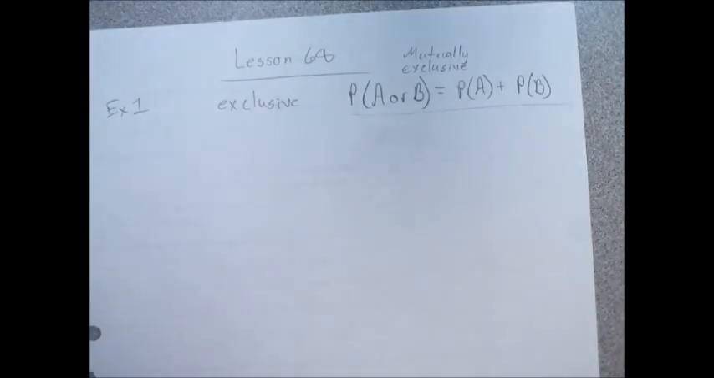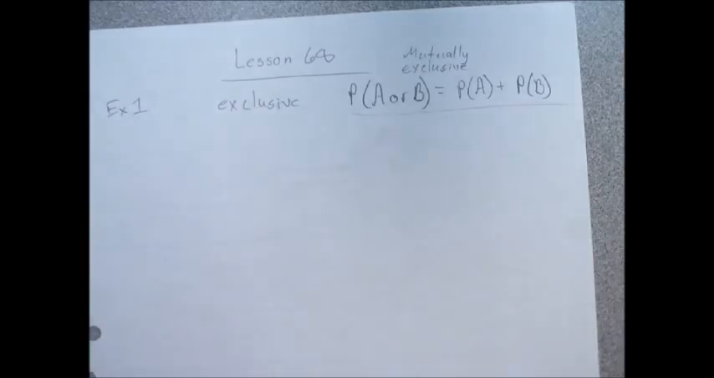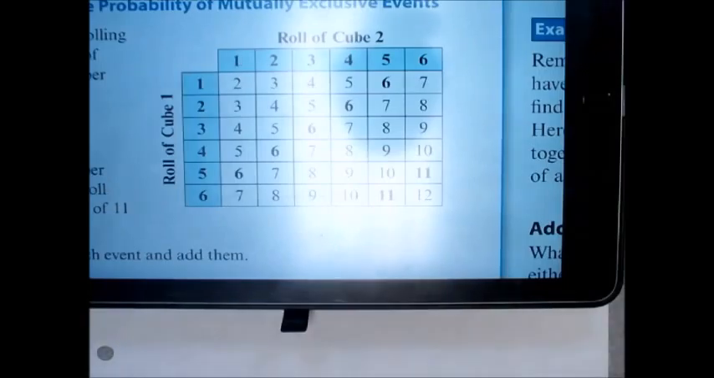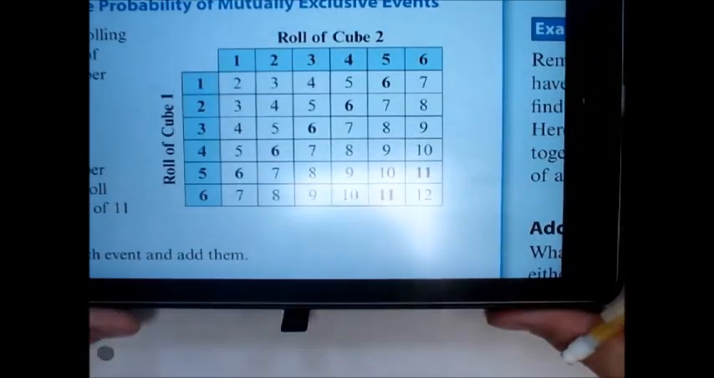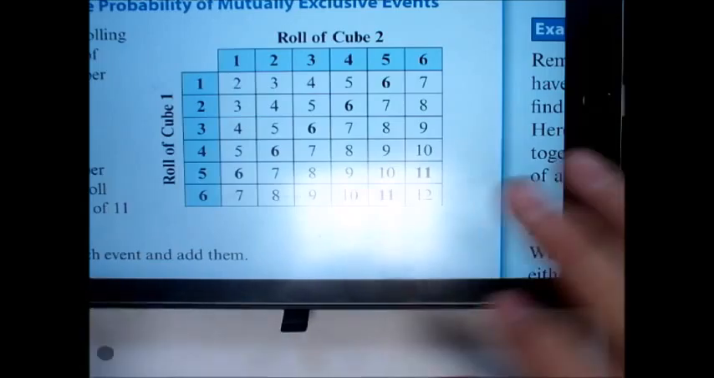On example 1, it will give us an example of a mutually exclusive event. It says, what is the probability of rolling either a sum of 6 or a sum of 11 of two different cubes? So let's look. It gives us a nice little chart. You would have to create this chart if you were asked this problem and you didn't get it with it. Otherwise, you could come back to this page, and there are several like this.